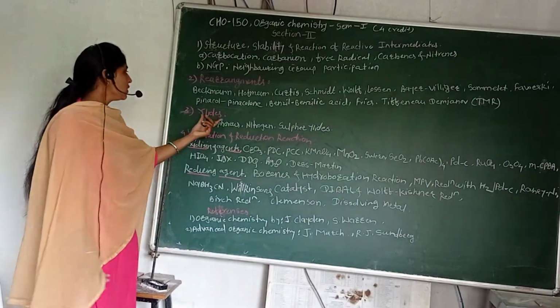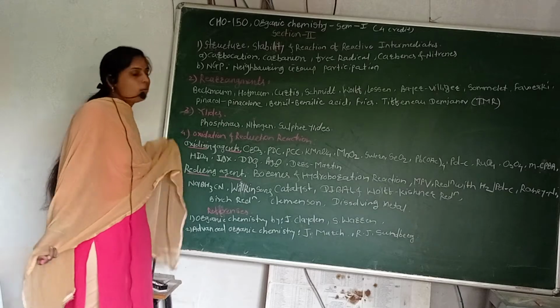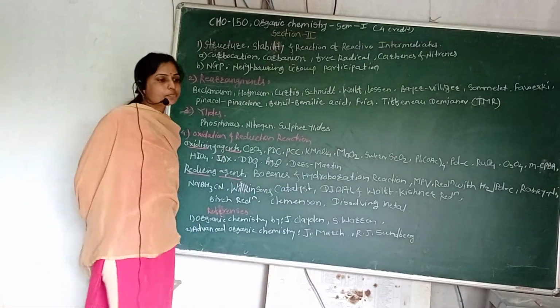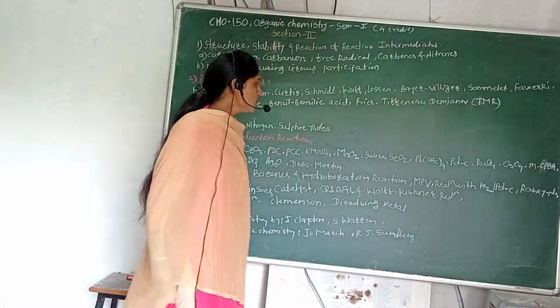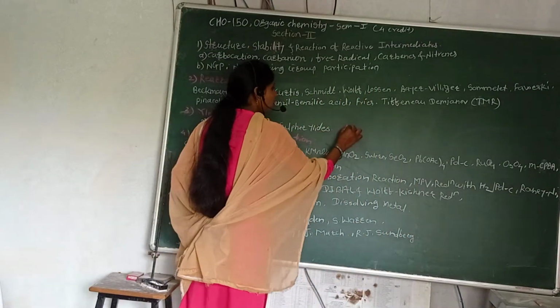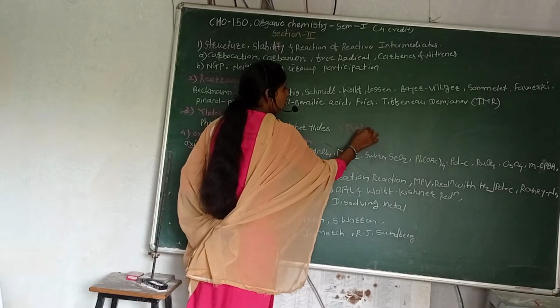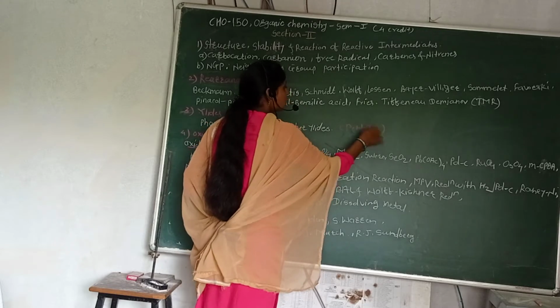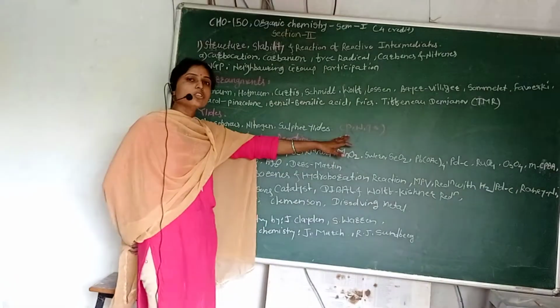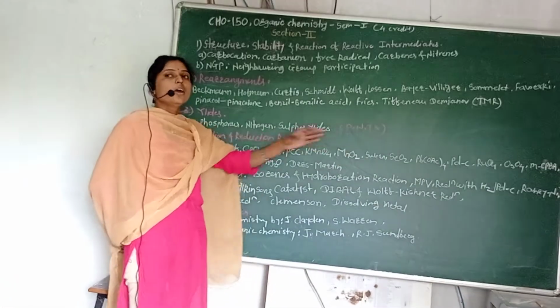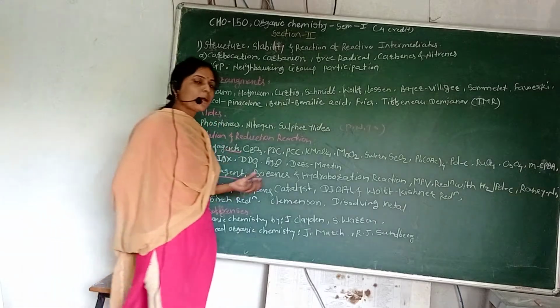Then the third one is ylide. So what is an ylide? It has a positively charged heteroatom like phosphorus, nitrogen and sulfur. This positively charged heteroatom is attached to a carbon atom which carries the negative charge.